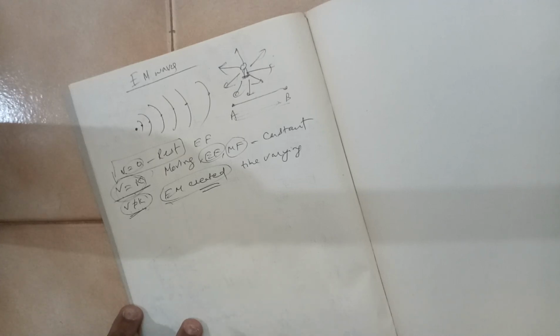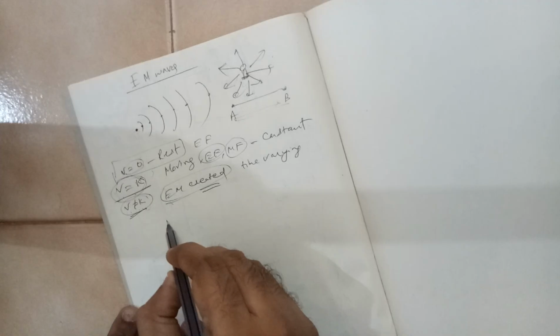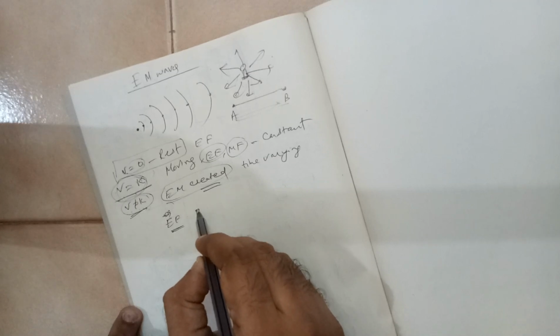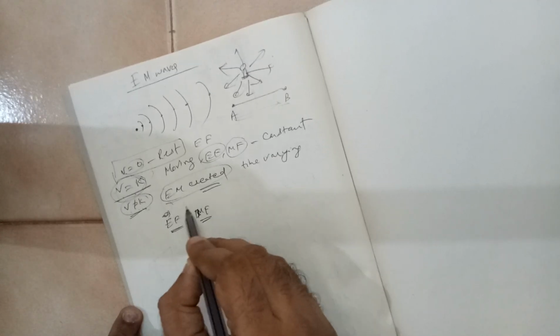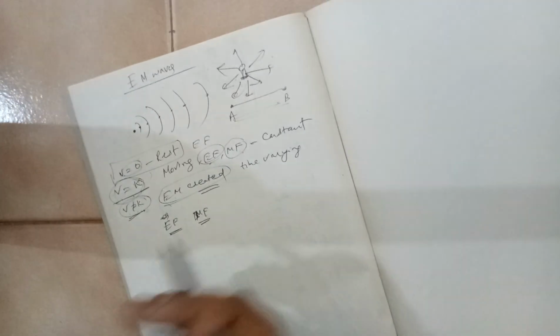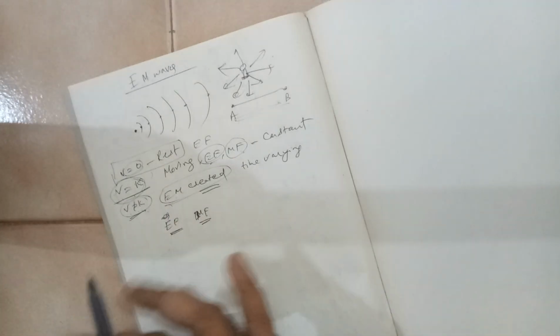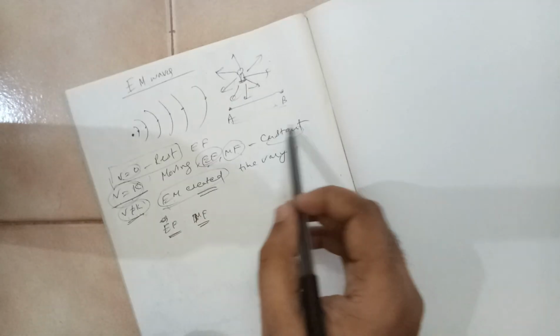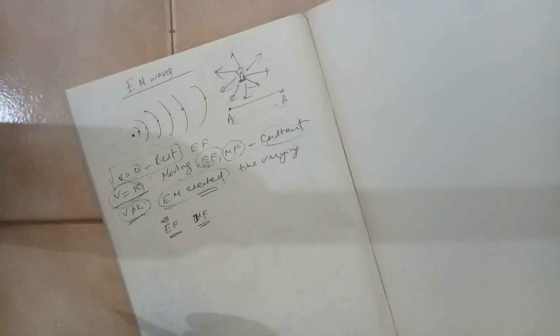They are mutually perpendicular. That means the electric field and the magnetic field are perpendicular to each other in an electromagnetic wave. You cannot have any other angle between them. They have to be mutually perpendicular. In the other case, they may or may not be perpendicular, but they are individual with a constant value. Even if they make 90 degrees, they are making a constant field that will not come under the category of electromagnetic wave. Electromagnetic wave means the electric field and the magnetic field should be mutually perpendicular to each other.